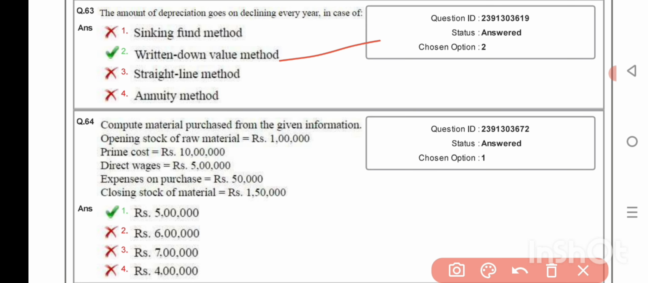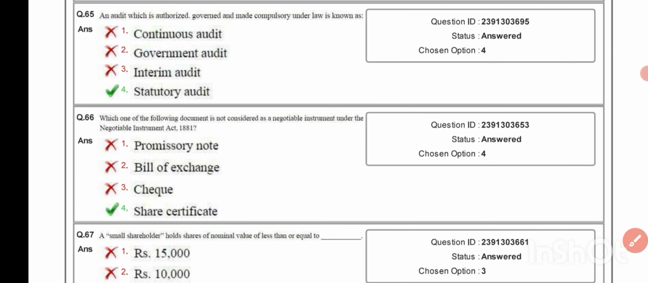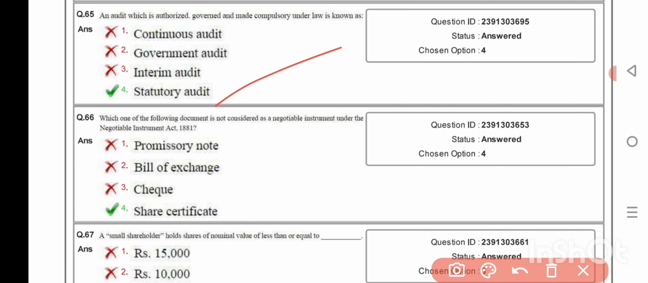Compute material purchased from the given information. Opening stock of raw material 1 lakh, prime cost 10 lakh, direct wages rupees 5 lakh, expenses on purchase rupees 50,000, closing stock of material 1 lakh 50,000. 5 lakh material purchased. An audit which is authorized, governed, and made compulsory under law is known as statutory audit. Which one of the following document is not considered as a negotiable instrument under the Negotiable Instrument Act? Certificate.